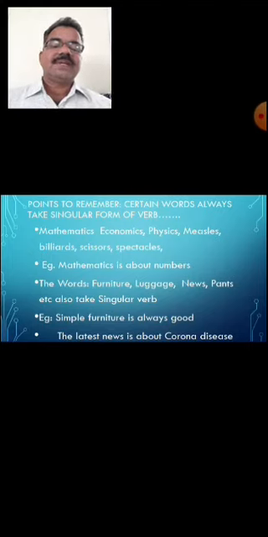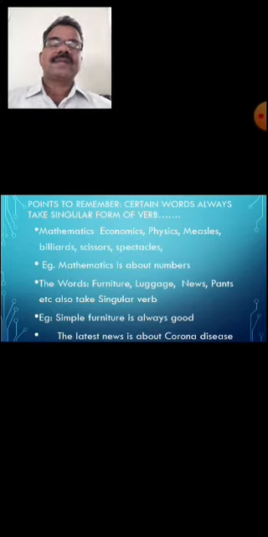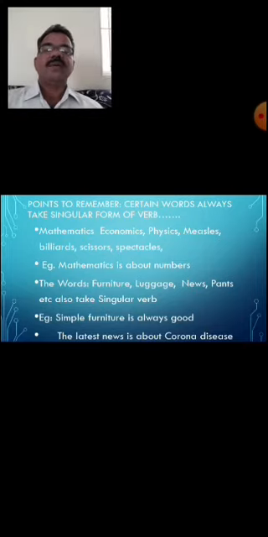Spectacles, that means this one. My spectacles is old, not are old. My spectacles looks somewhat old. So is old, looks old. These are all singular forms of verbs.